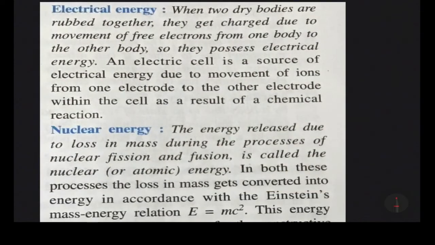Now let us discuss electrical energy. When two bodies are rubbed together, they get charged due to movement of free electrons from one body to another body. So they possess electrical energy. See what happens whenever we rub two bodies: some amount of heat energy is produced due to friction, and by taking this heat energy, electrons escape from one body. The body which has more tendency to lose electrons will lose them and the other body will gain those electrons.